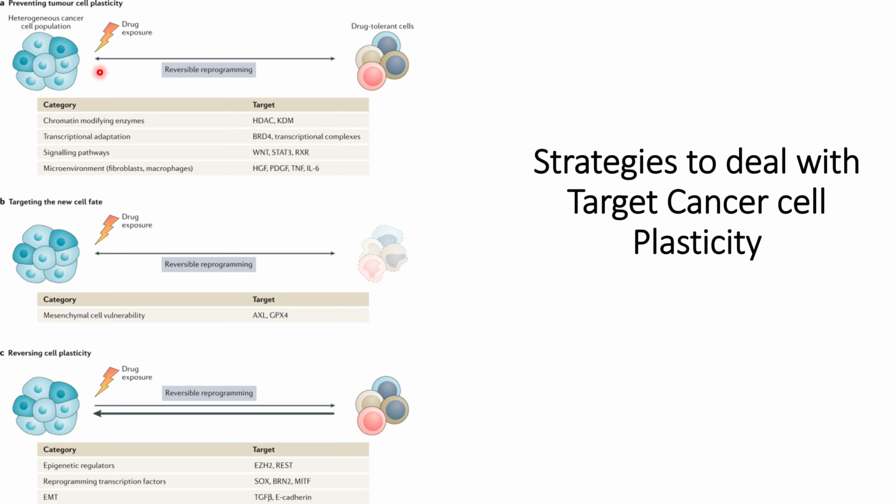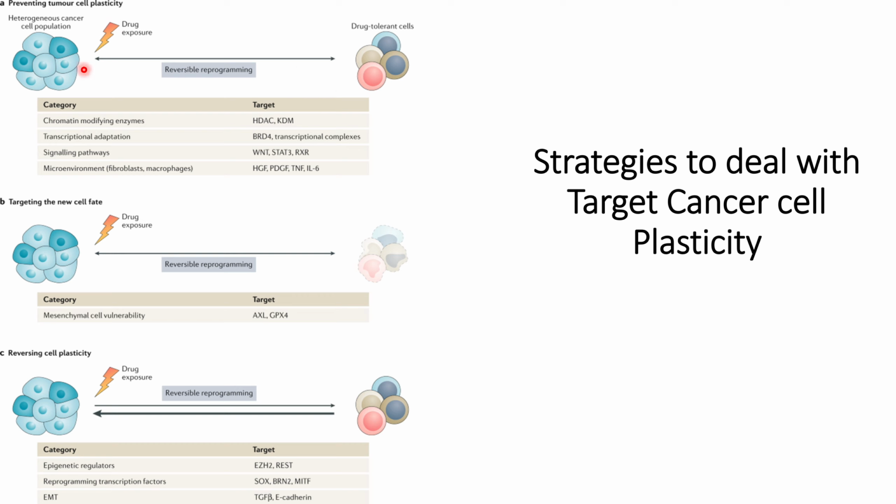So in this video we will discuss how the plasticity of cancer cells can be targeted using different strategies, and they have been categorized into these three different categories. The first one is about preventing tumor cell plasticity, that is, preventing the heterogeneous cancer cell populations from ever becoming drug tolerant cells.